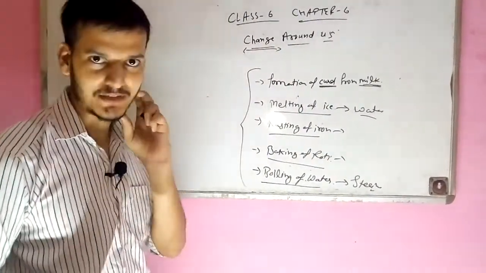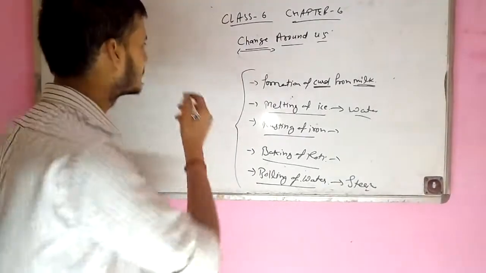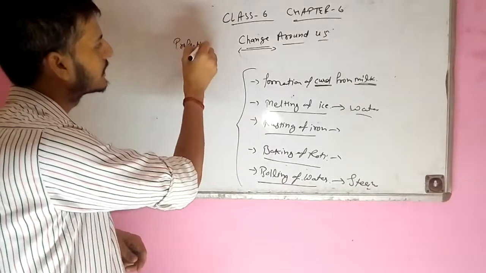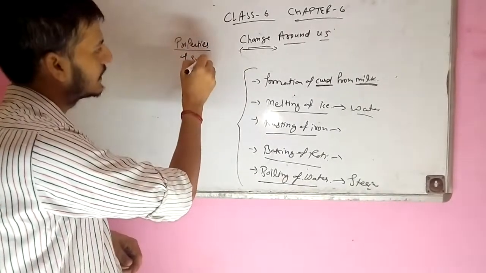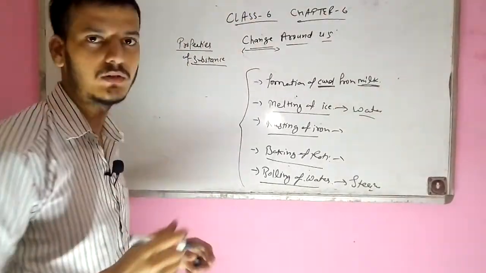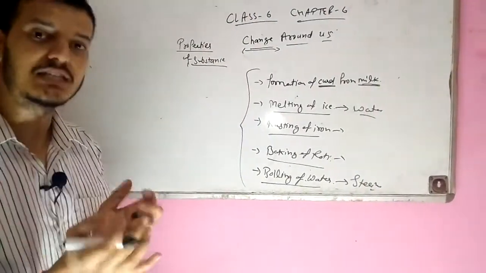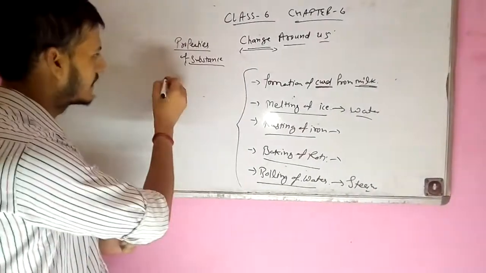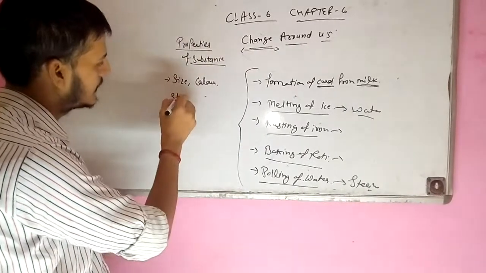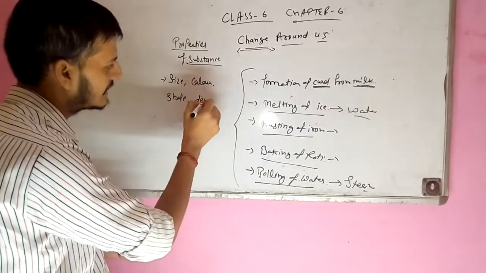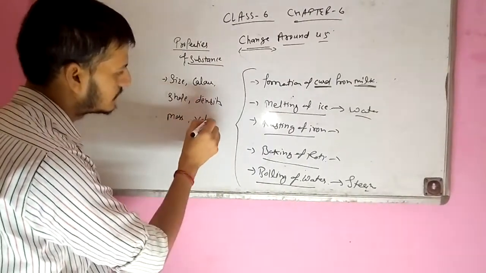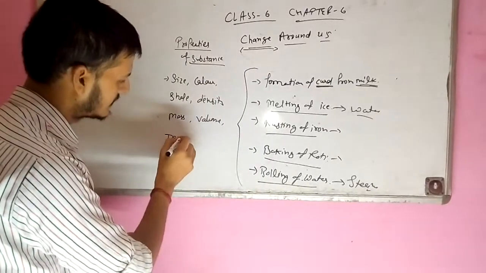So what is the basic common thing? We will discuss here by using some properties. We know the properties of substances. I am writing here some properties of substances, and we know that every substance has some specific properties, like size, color, shape, density, mass, volume, temperature.